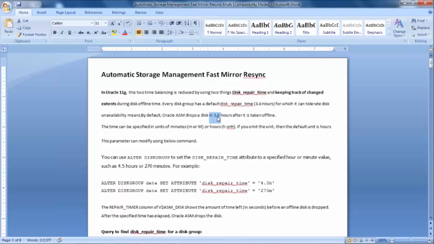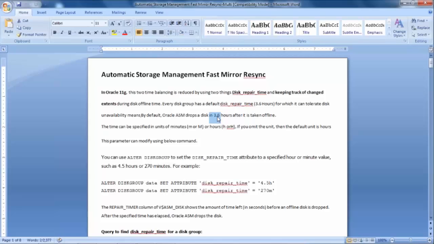What will happen in the period between 0 and 3.6 hours while that disk was not present? Suppose the disk goes offline for 1.5 hours. Then what about the data that has changed on the other disks? ASM in 11G keeps track of that data as well, on an extent basis.